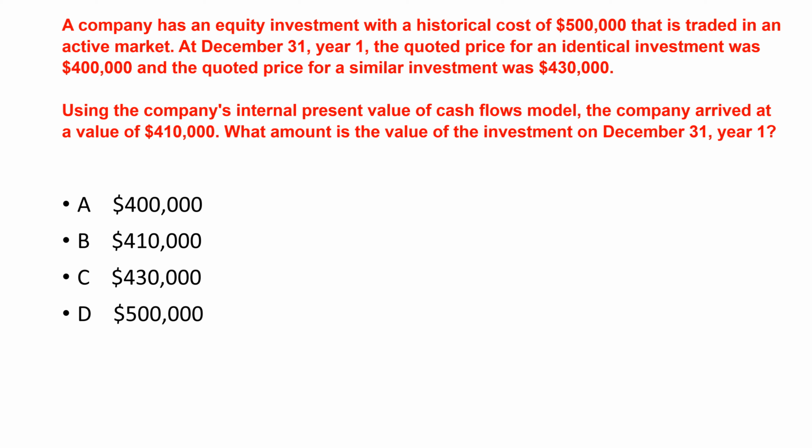Next question. A company has an equity investment with a historical cost of $500,000 that is traded in an active market. At December 31st, year 1, the quoted price for an identical investment was $400,000, and the quoted price for a similar investment was $430,000. Using the company's internal present value of cash flows model, the company arrived at a value of $410,000. What amount is the value of the investment on December 31st, year 1? The correct answer is A. Use the quoted market price, $400,000, for the identical investment, as it's a level 1 input, most reliable.